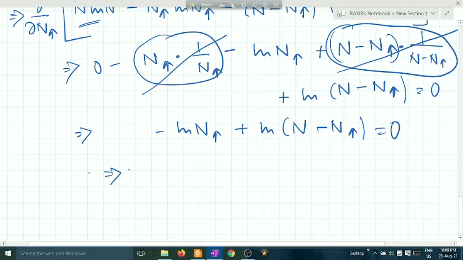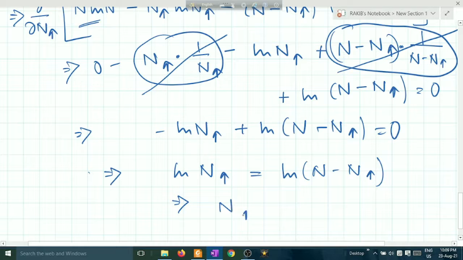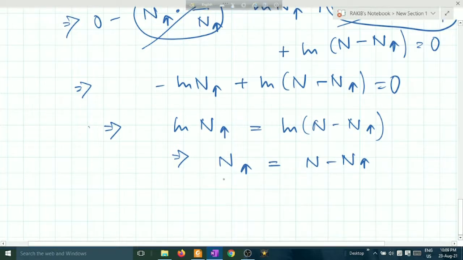So from this, we can write minus ln n up equals ln of n minus n up. So from this thing, n up equals n minus n up. This is not n factorial, this is n up. This is 2 n up equals n.